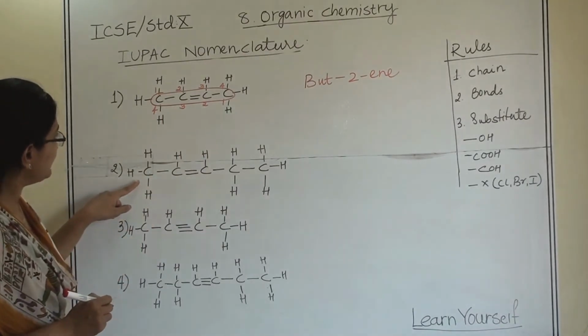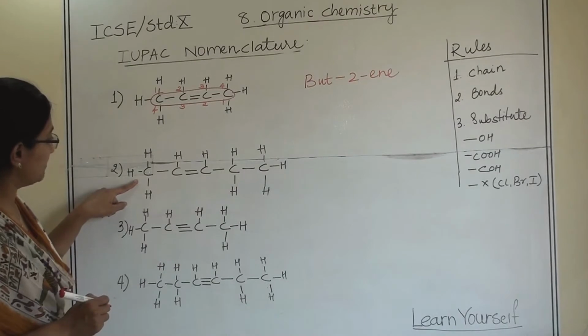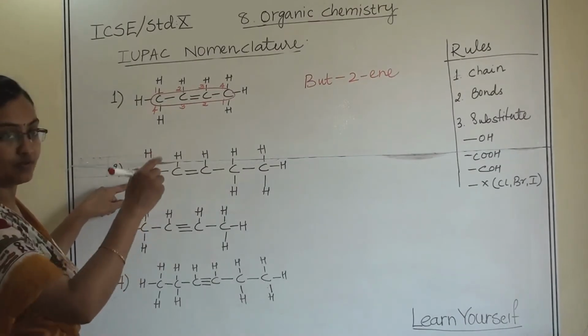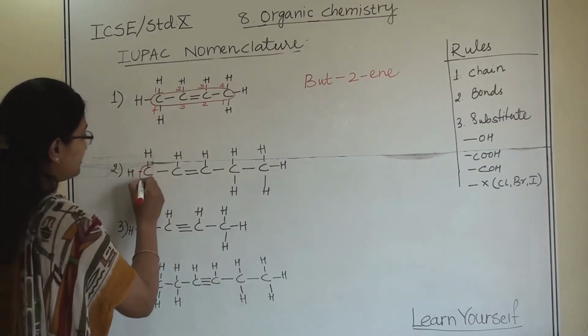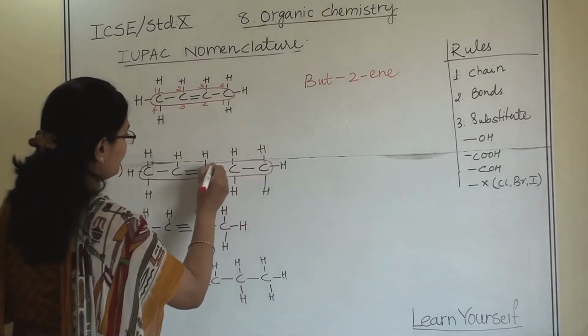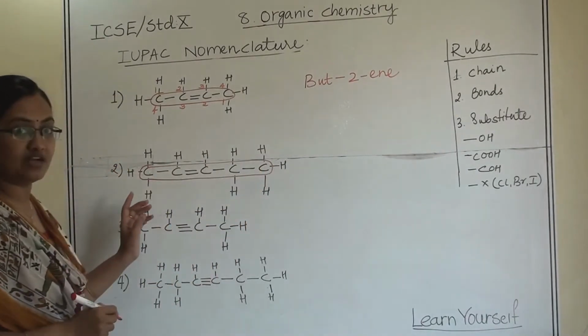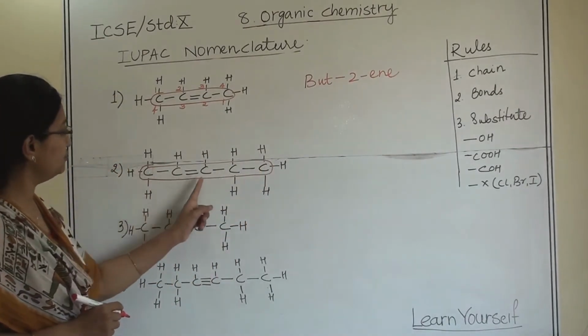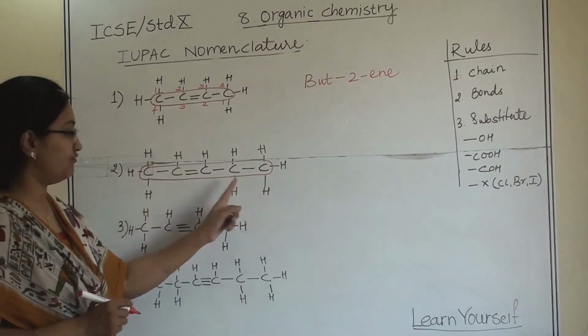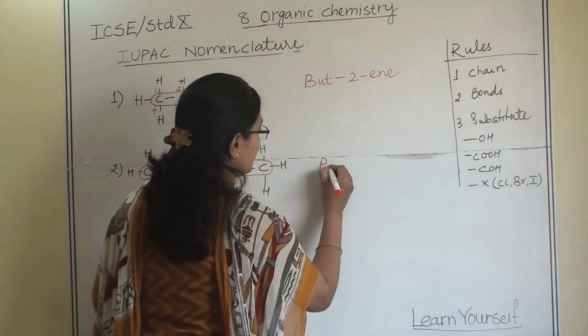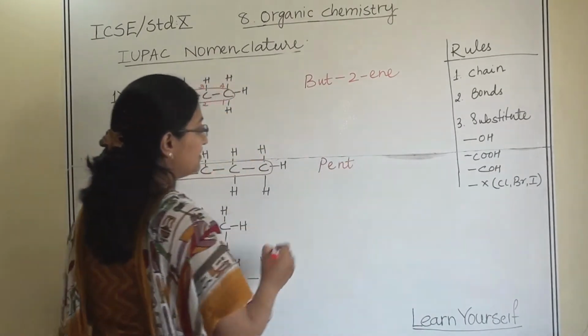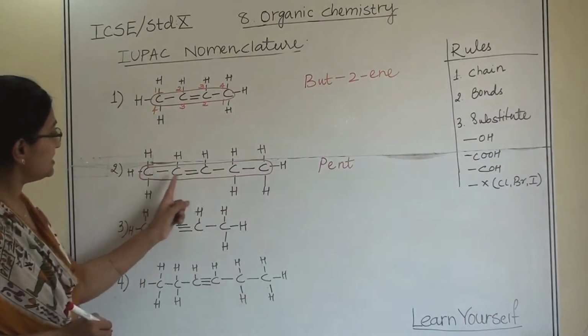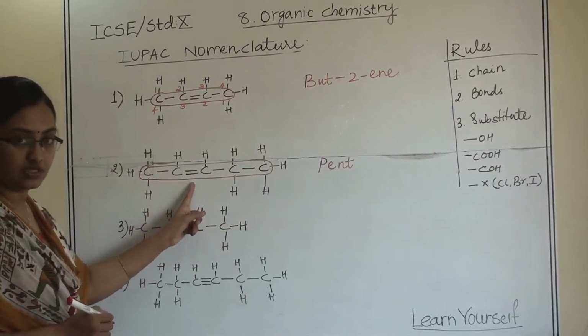Now let us try to understand this one. First, as per our rule, identify the chain, the main chain. How many carbon atoms are there? 1, 2, 3, 4 and 5. So it will be pent. Then you see where is the double bond? Here.